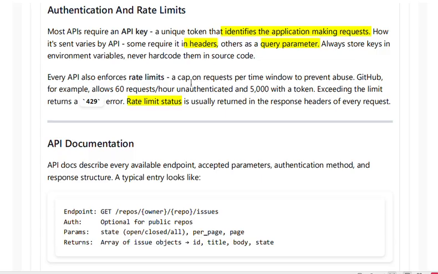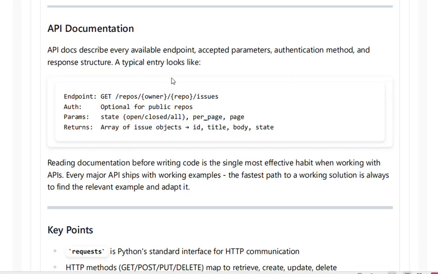When you exceed the limit, whenever you complete all the 5000 tokens, there will be an error called the 429 error. The rate limit status is usually written in the response header, so you will come to know how much you have already used out of the 5000. When I create the repository, the 20 tokens are used, then it will show me the remaining 4980 tokens. Like that, it will show in the response.